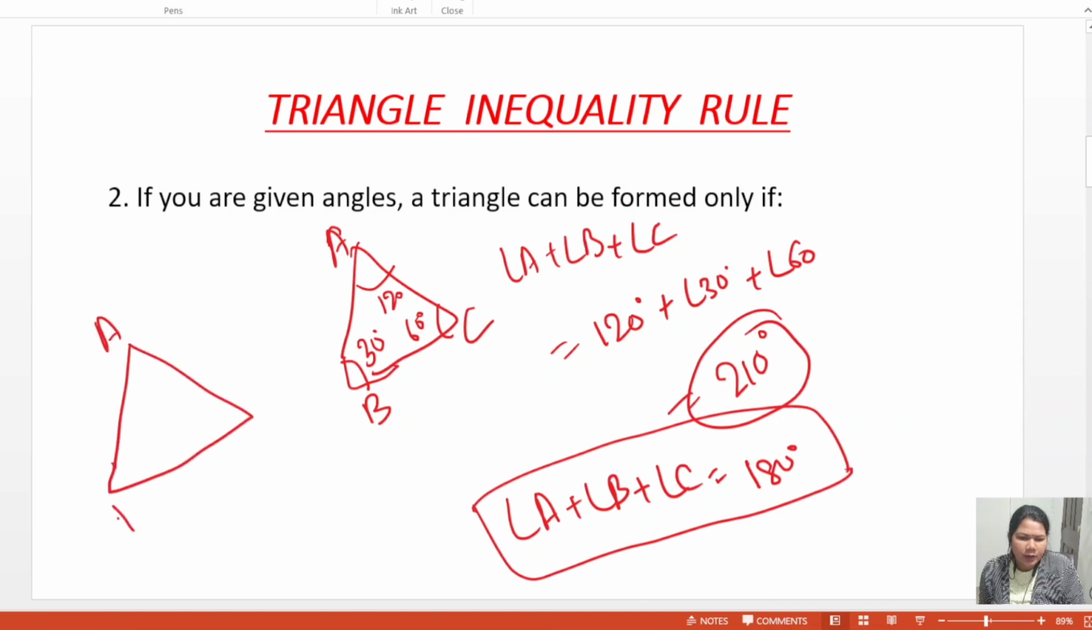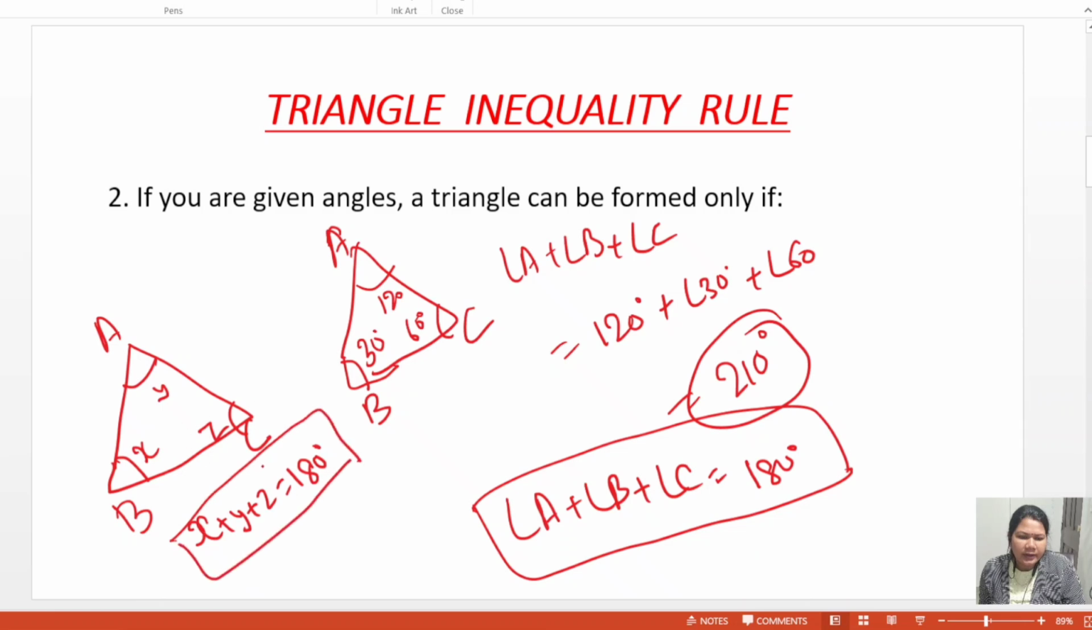It's always A, B, C. This is X, this is Y, and this is Z. Then always X plus Y plus Z is 180 degree. Always, not one time, two times, always follow this rule. X plus Y plus Z equals 180 degree. If it is greater than 180 degree, then this is not a triangle form.